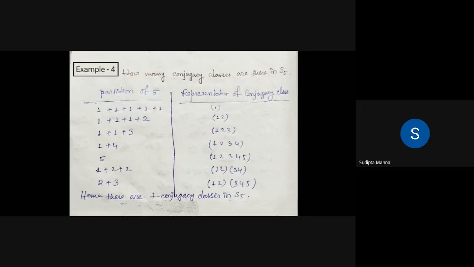We can also consider any other 2-cycle, because we consider a 2-cycle and all other 1-cycles, but I consider here only (1 2). Then 1 plus 1 plus 3, so we can consider the 3-cycle (1 2 3), and so on. 2 plus 2 gives (1 2)(3 4), 2 plus 3 gives (1 2)(3 4 5). So the number of partitions of 5 is 7, and there are in total 7 conjugacy classes in S5.